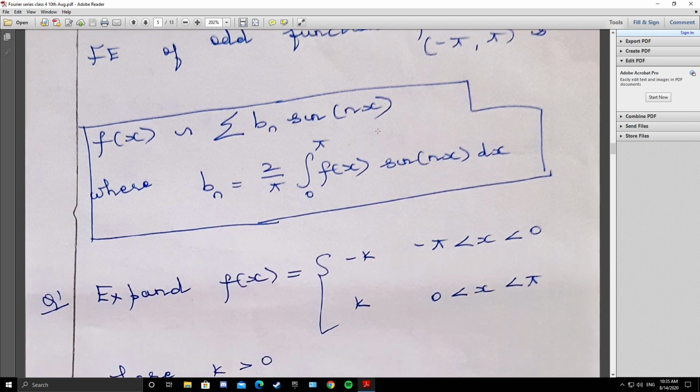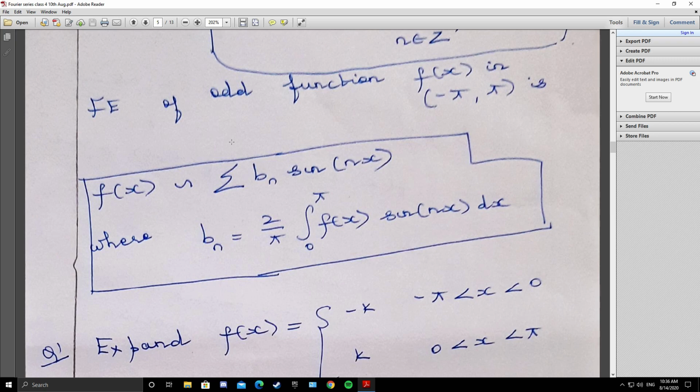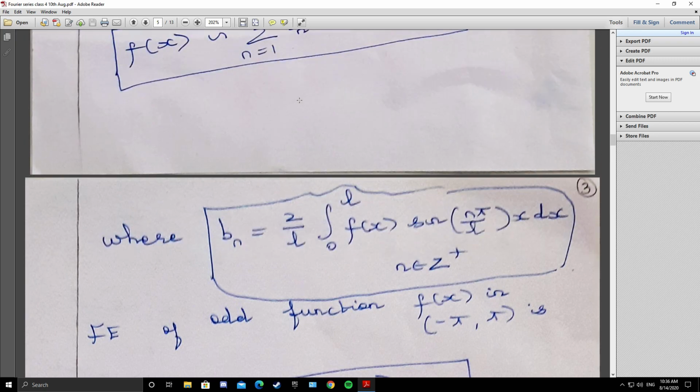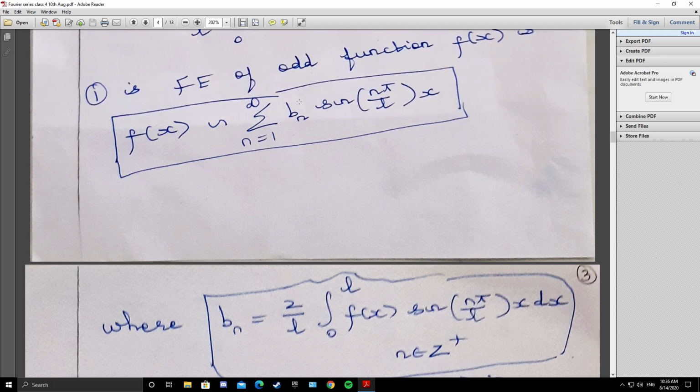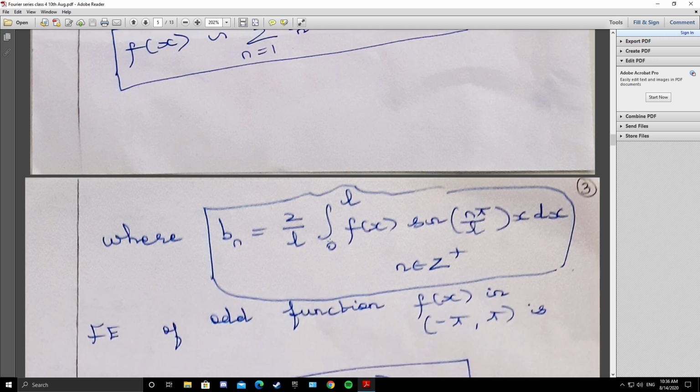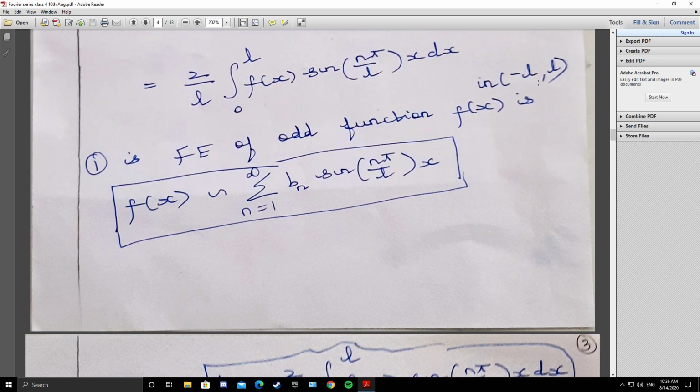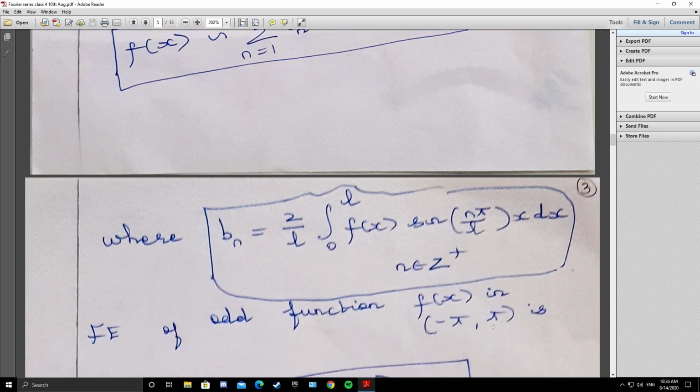Then now we will get into the problems. So learn these two for doing the problem. You don't have to learn the theory behind this. It's enough if you learn the prerequisites which I have given in the first two pages: the definition of an odd function, the definition of an even function, and the formula for the Fourier expansion of an odd function in (-L, L) and an odd function in (-π, π).